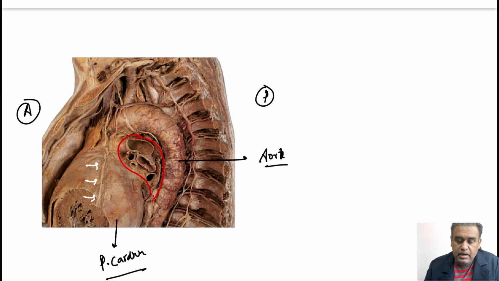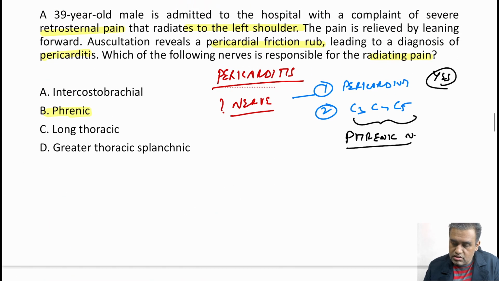And the pericardium is supplied by the phrenic nerve. The phrenic nerve root value is C3, C4, C5. So, it can also explain the referred pain going to the left shoulder. Answer is phrenic nerve. Coming to other options, see, the intercostobrachial nerve is T2.